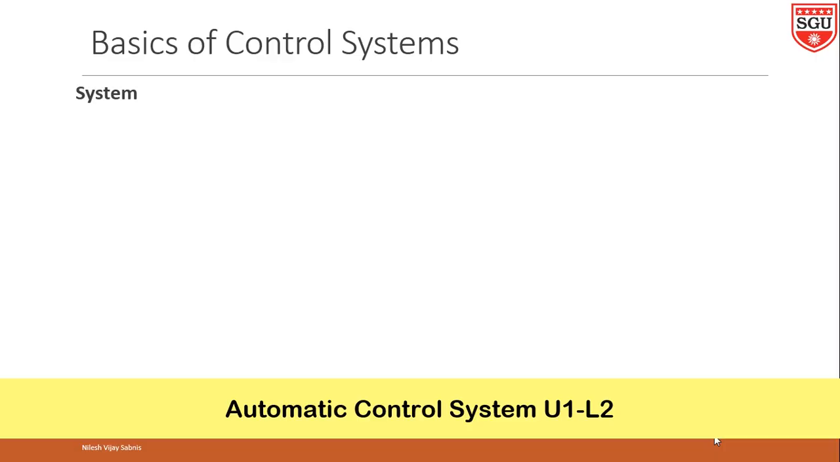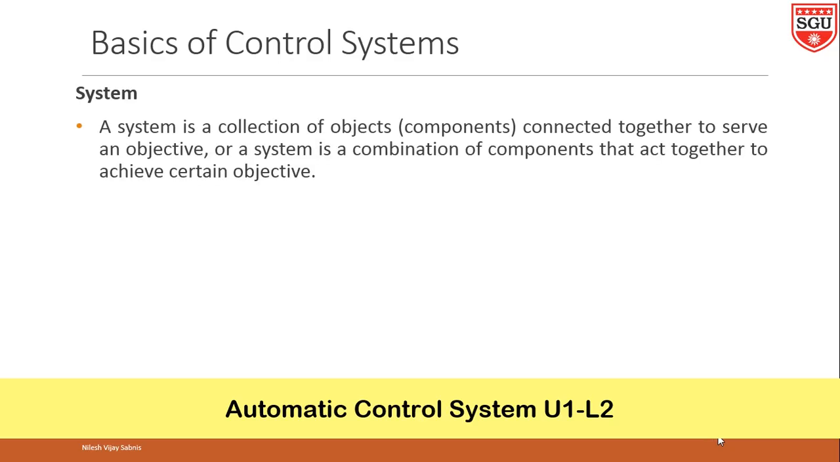If we consider a system, do not confuse the thermodynamic system with this system. Here we are defining system in some other way. A system is a combination or an arrangement of different physical components which act together as an entire unit to achieve a certain objective. A system is a collection of objects or components connected together to serve an objective, or a system is a combination of components that act together to achieve a certain objective. This is another definition.